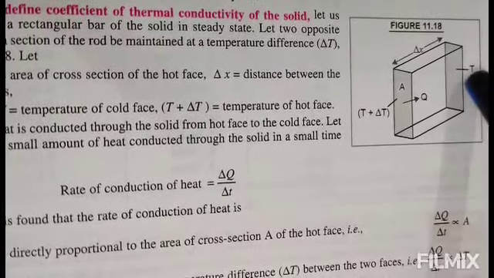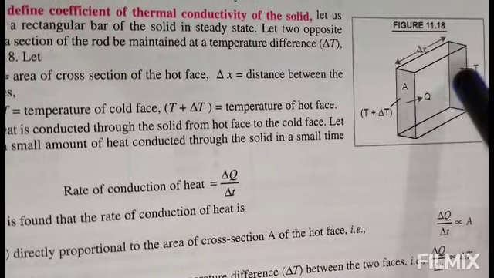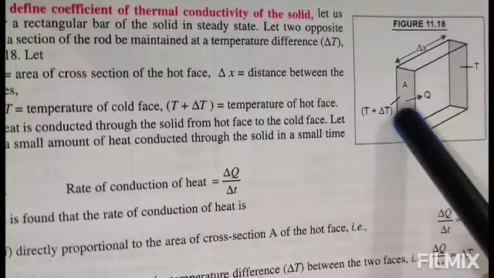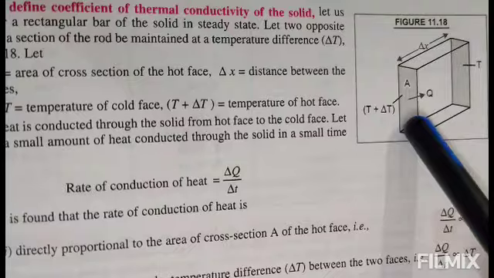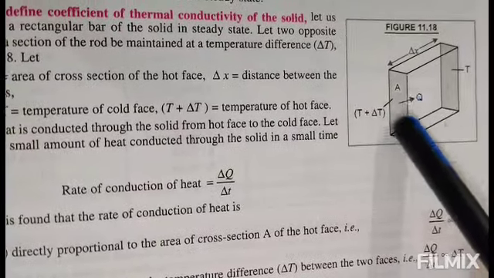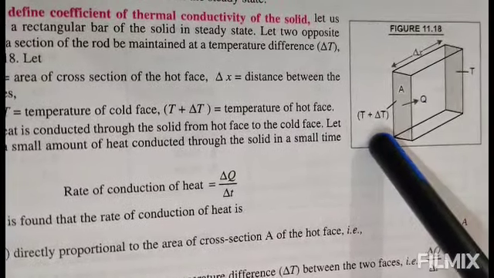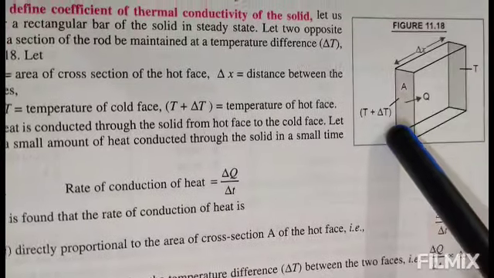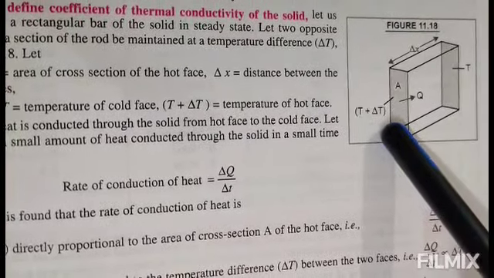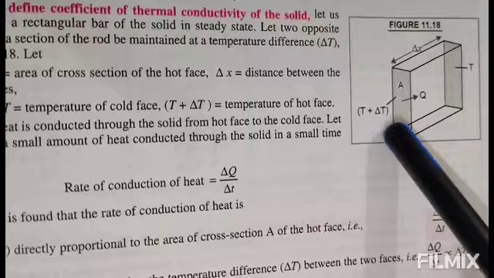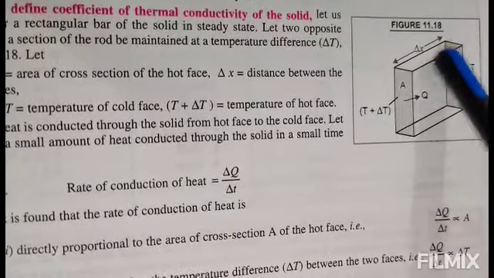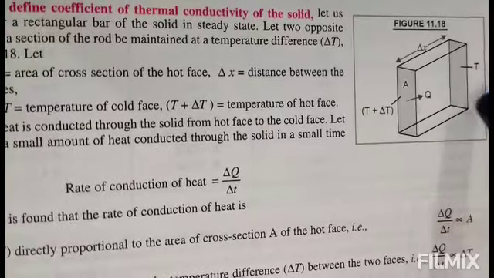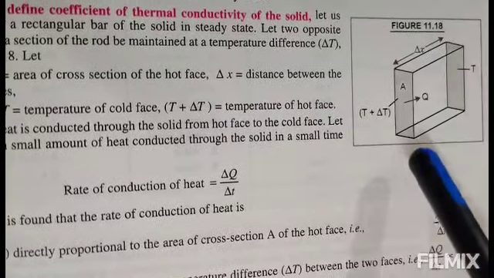That means the temperature difference between face A and its opposite face is del T here, and A is the area of cross section of this face, the front face, the area of cross section of the hot face, that is at the higher temperature, T plus del T. And del X is the distance between the two faces, the hotter face and the colder face.